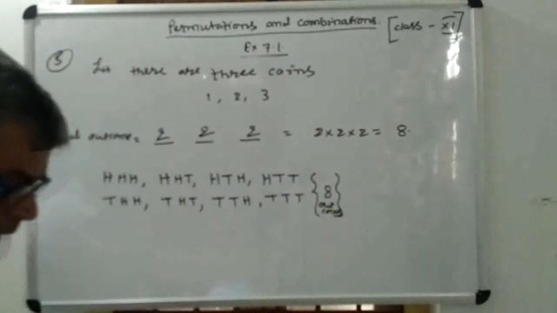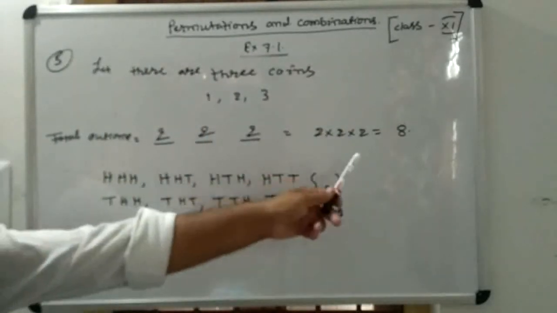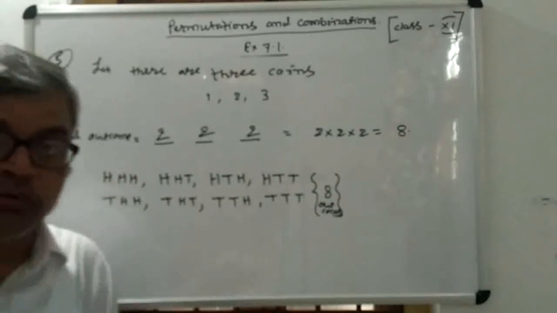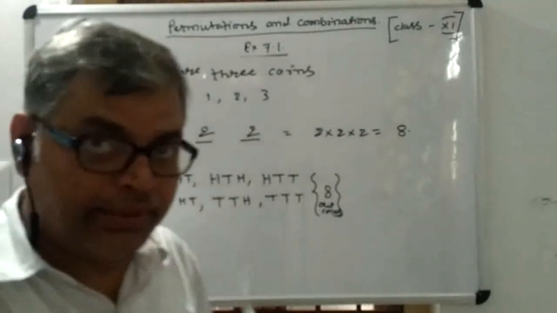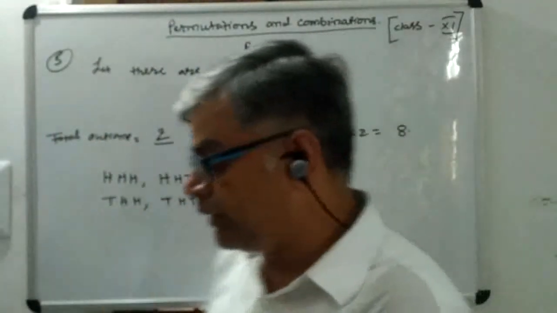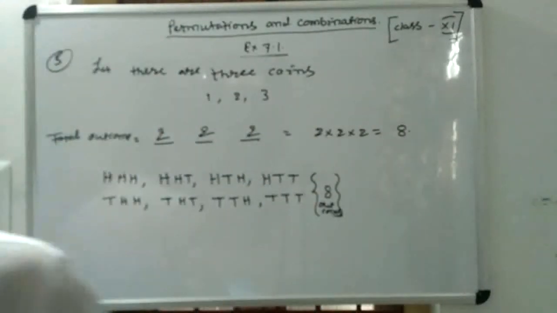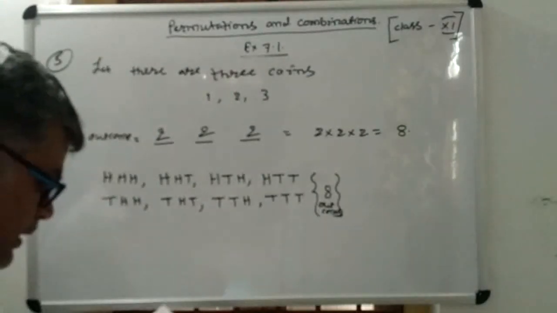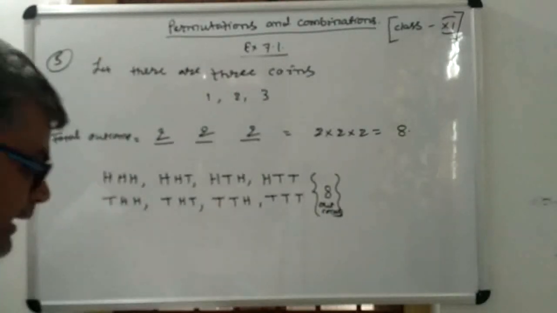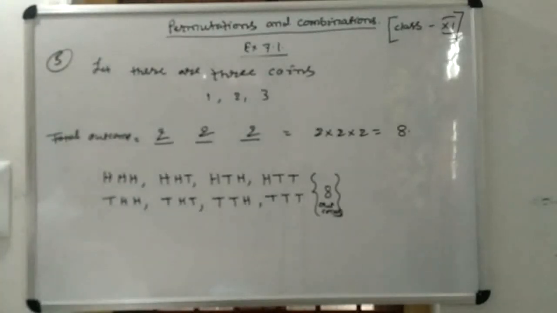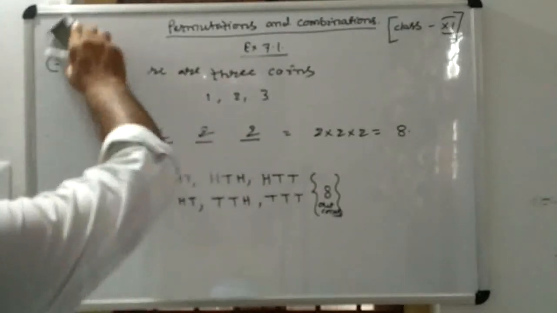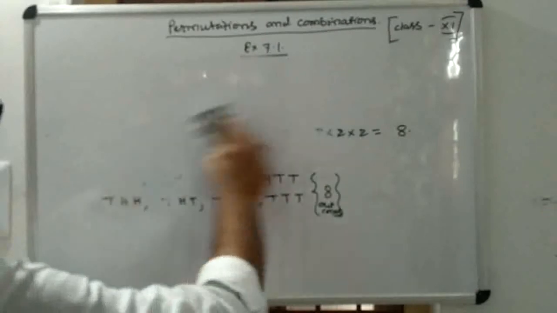Here I have mentioned the number of outcomes, and here are those outcomes which can be obtained while you toss a coin 3 times. So this is the method to do such types of questions. Now children, we are at the last question of this exercise, Exercise 7.1, and the question number is 6.